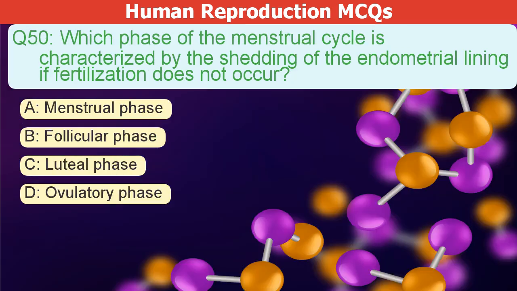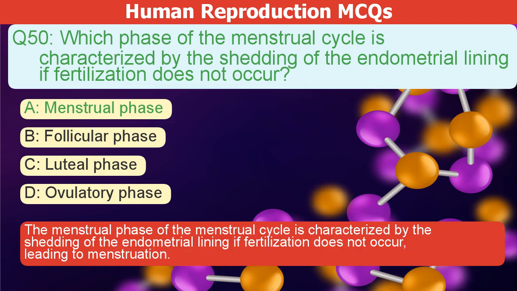Which phase of the menstrual cycle is characterized by the shedding of the endometrial lining if fertilization does not occur? A. Menstrual phase. B. Follicular phase. C. Luteal phase. D. Ovulatory phase. The correct answer is A. The menstrual phase is characterized by the shedding of the endometrial lining if fertilization doesn't occur, leading to menstruation.